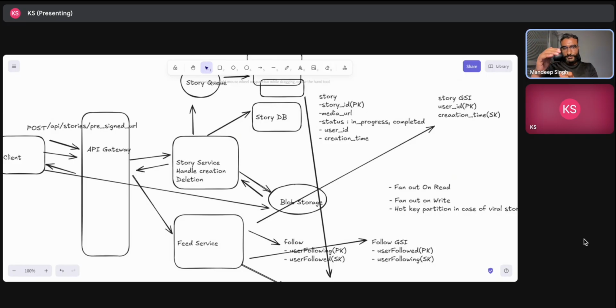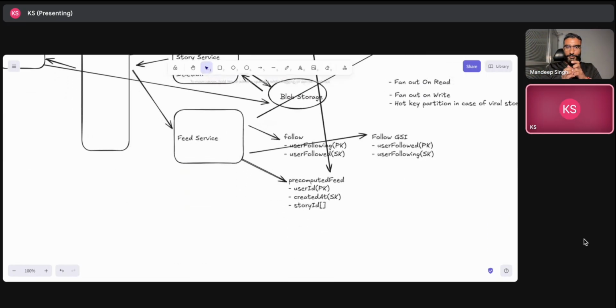And even if the story is probably most recent, we are doing that sorting at created at time, right? So even if you viewed a story which was posted at a later point of time, let's say we have to add that functionality that a user should be able to view the stories which he has not viewed, and whatever is being viewed should be moved to the end of the list. Is there any optimization that you can think of here?